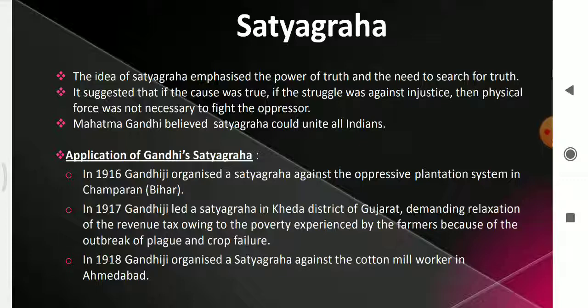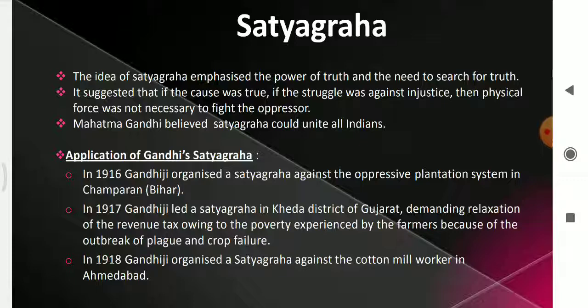So he adopted the Satyagraha. Let's see how successful his Satyagrahas were. In the beginning, Gandhiji organized three successful satyagrahas. Let's see this. In 1916, Gandhiji organized a satyagraha against the oppressive plantation system in Champaran, Bihar.